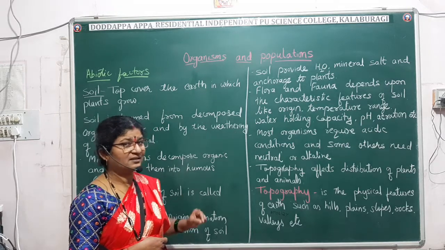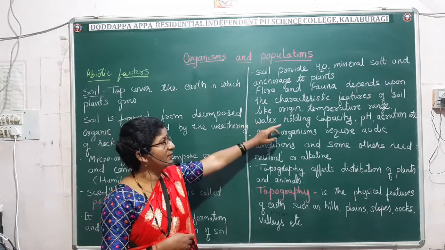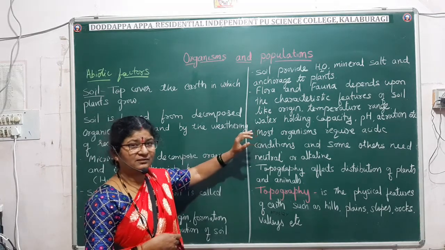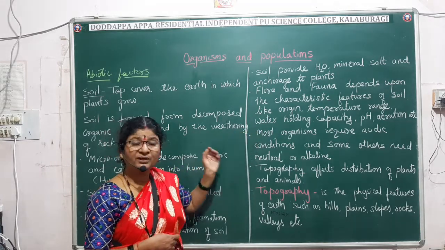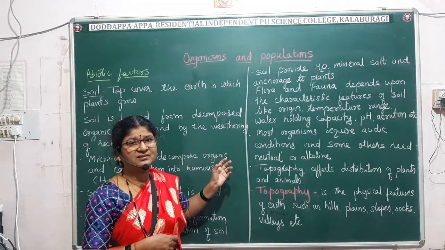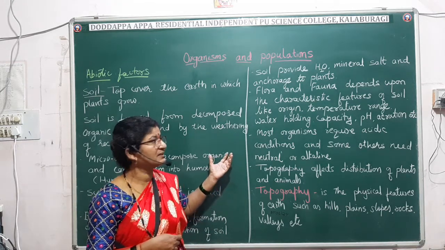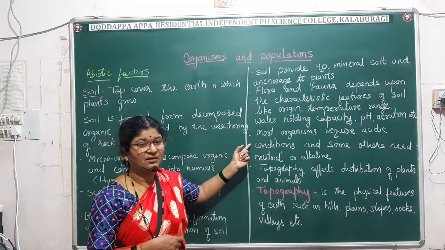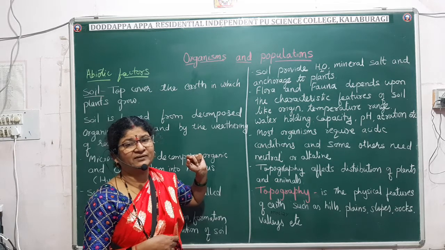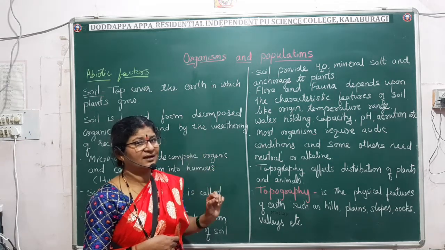Characters like the origin, formation and temperature range of the soil, and the water holding capacity of the soil are also very important. Water holding capacity we have discussed in the previous class. Also the pH and the aeration of the soil are very important for the survival of the plants and the animals.